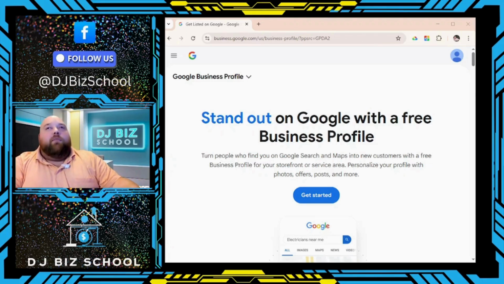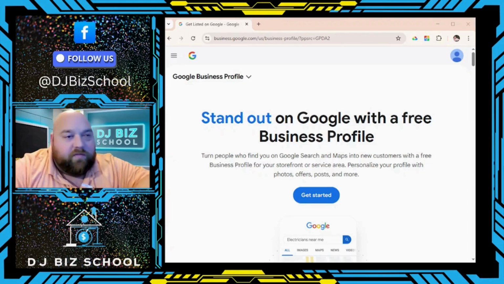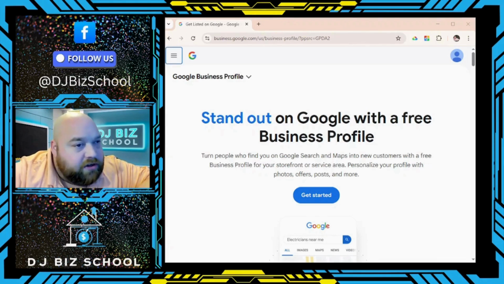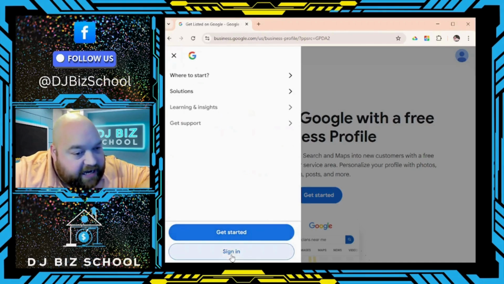If you're doing it from mobile, you're going to do it through Google Maps. Simply open up Google Maps. Down at the bottom will be an icon for your business profile. In this case, again, we're doing it from desktop. So we're going to go ahead and sign in.